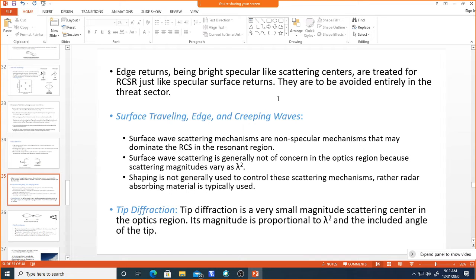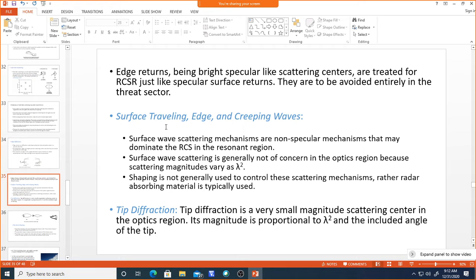As in complex targets, these edges are also treated like specular surfaces, and they are to be avoided entirely in the threat sector. Whichever threat sectors we identified in complex targets, these edges are also treated as threat sectors and should be avoided.